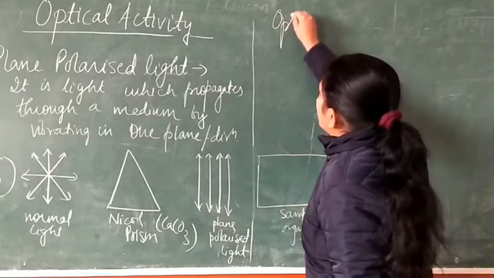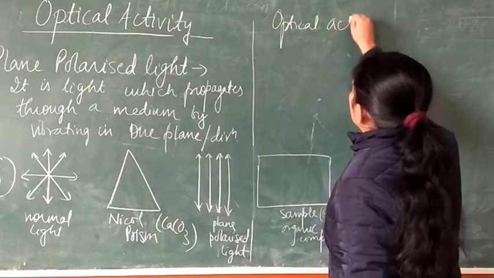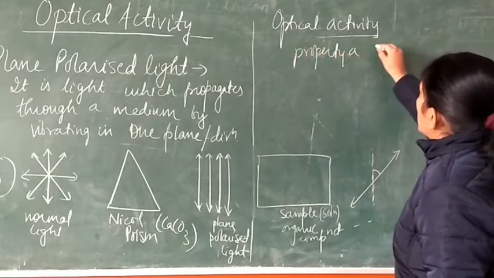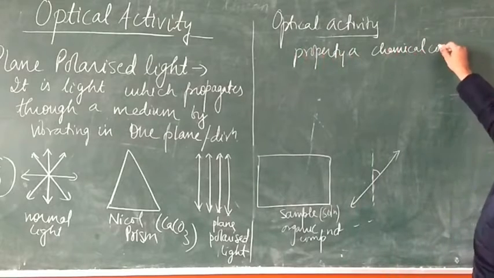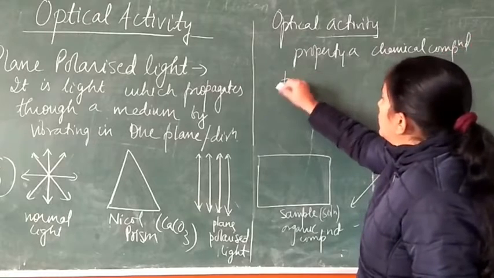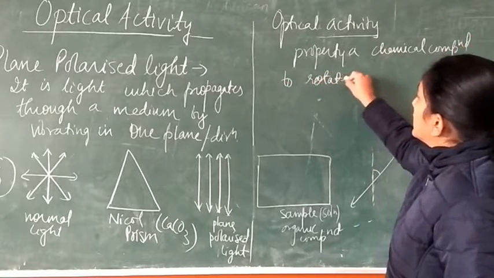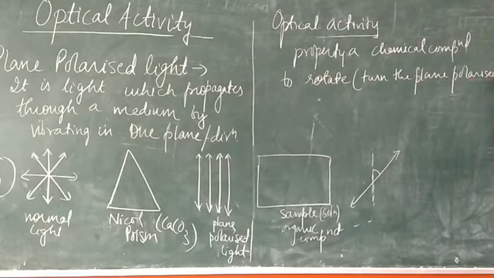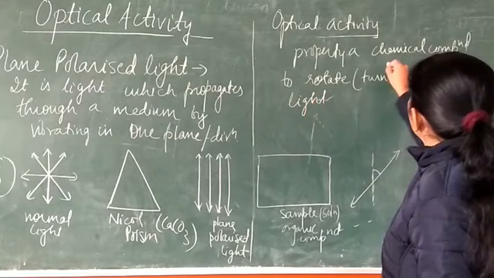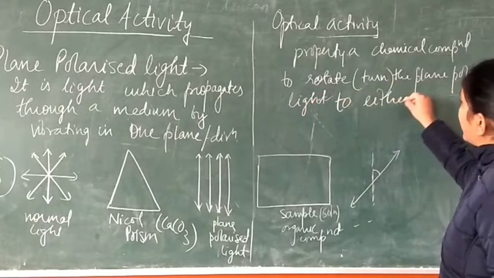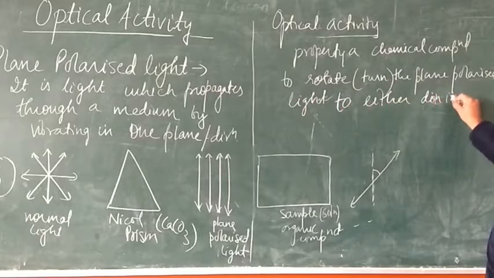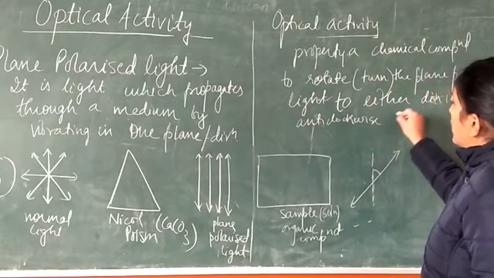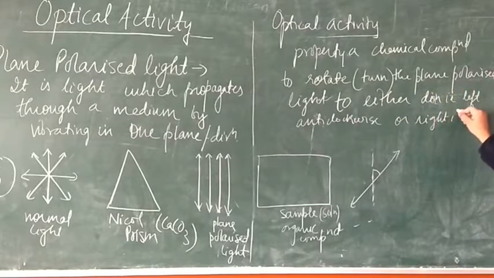So what is the optical activity then, student? Optical activity is the property of a substance, of a chemical compound, to rotate, or we can say turn, the plane polarized light to either direction, that is left, anti-clockwise, or right, clockwise.